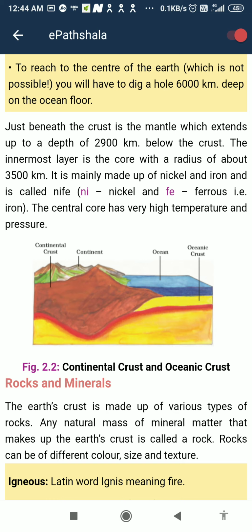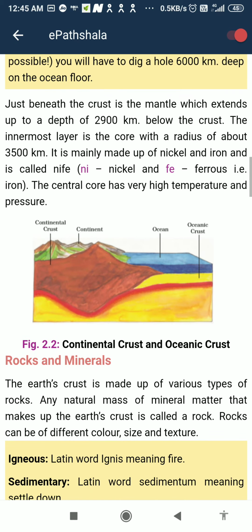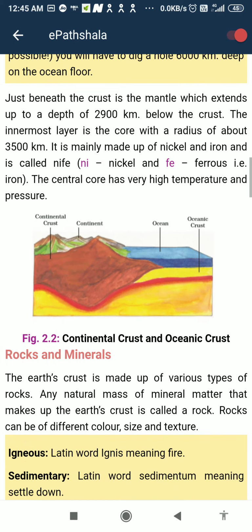Add it up: 3,500, 2,900, and the 35 kilometers of the crust, about 6,500 kilometers. So you have to dig about 6,000 kilometers on the ocean floor.